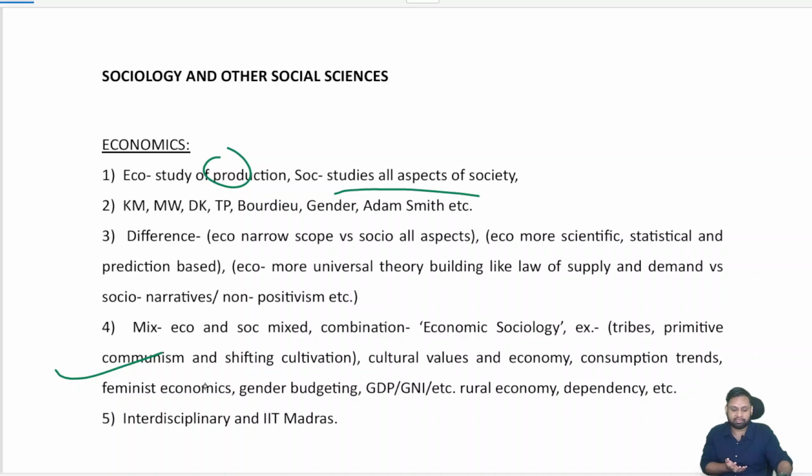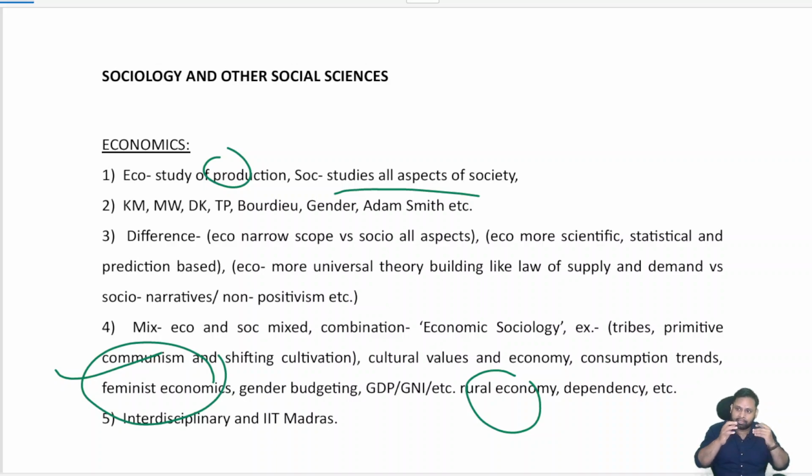Take feminist economics, for example. How are women able to go to workplaces, the issue of equal pay for equal work, discrimination in salary, discrimination in promotions in schools and colleges, head of the department promotions, the salary they get, the kind of work they are able to do. So economics is also connected to society and patriarchy. Now when you talk about rural economy, agrarian economy, the kind of family system, joint family, nuclear family, then the belief system. Is it purely an economic activity for business, or is it connected with religion, doing puja, praying, then doing agriculture? So sociology and economics are connected.